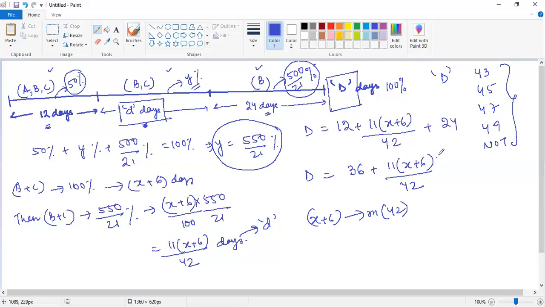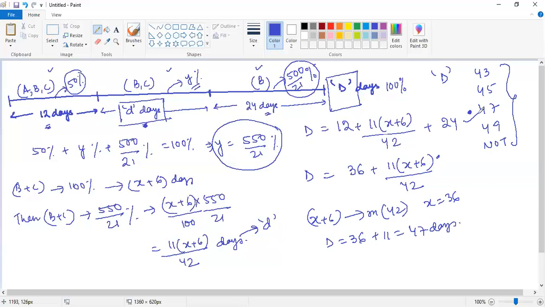So obviously x plus 6 has to be a multiple of 42 for this entire thing to be an integer. Correct? So let us take the value of x to be 36, so that x plus 6 is 42 and the 42s cancel top and bottom. So this would be 36 plus 11 into 42 by 42, which is 11, that is 47 days. And that is basically the answer. Okay?